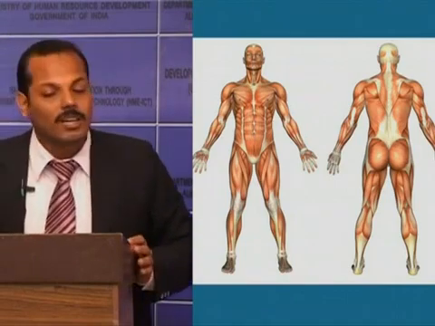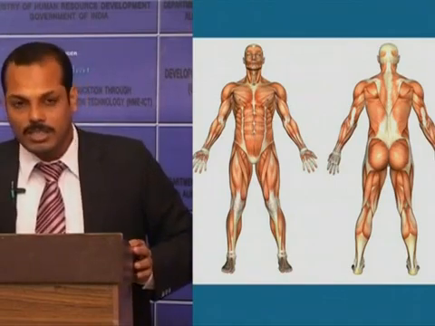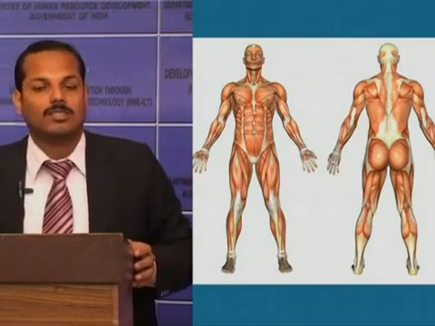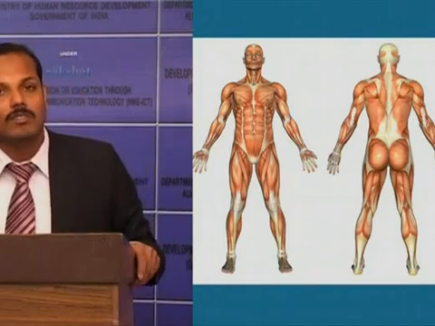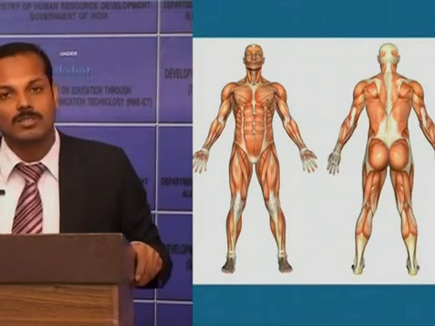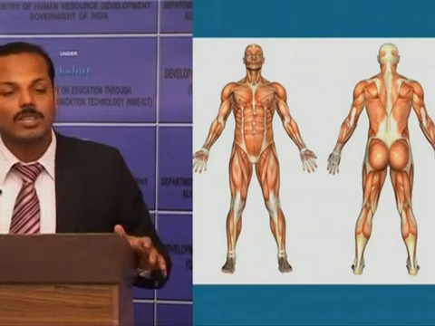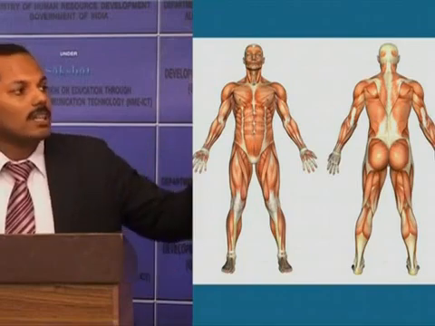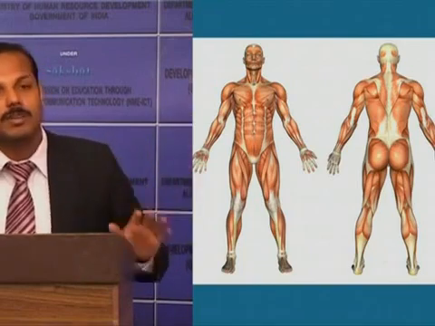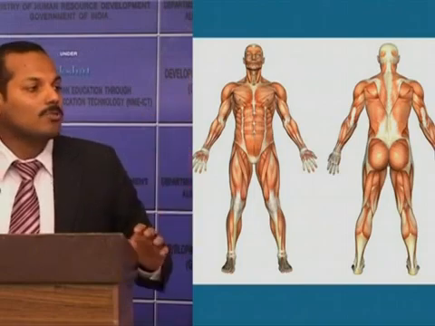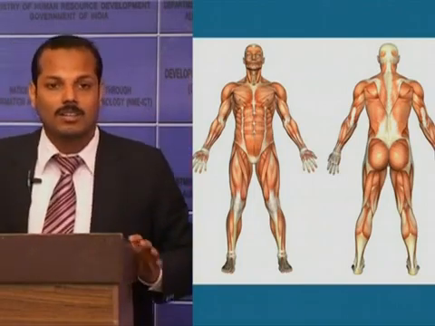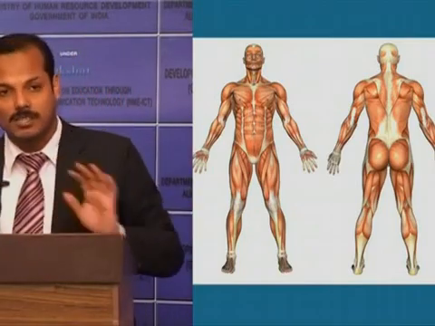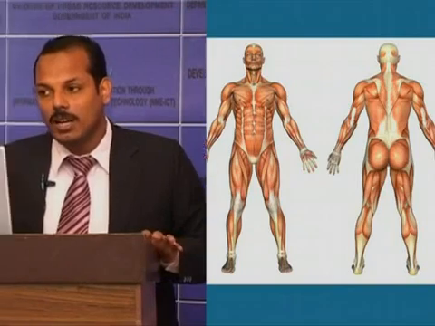The first one is Trendelenburg's gait. Trendelenburg's gait is also called gluteus medius lurch gait. It is usually seen in case of hip dislocation, muscular dystrophy, or gluteus medius paralysis. Here the trunk shifts over the side of the weak muscle in the stance phase to minimize the fall of the pelvis. The trunk will be shifted towards the weak or paralyzed side. So this is called Trendelenburg's gait.